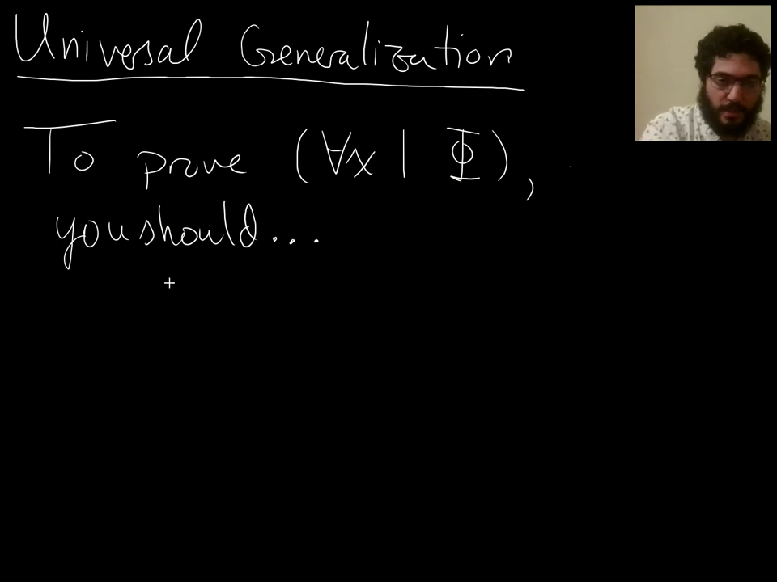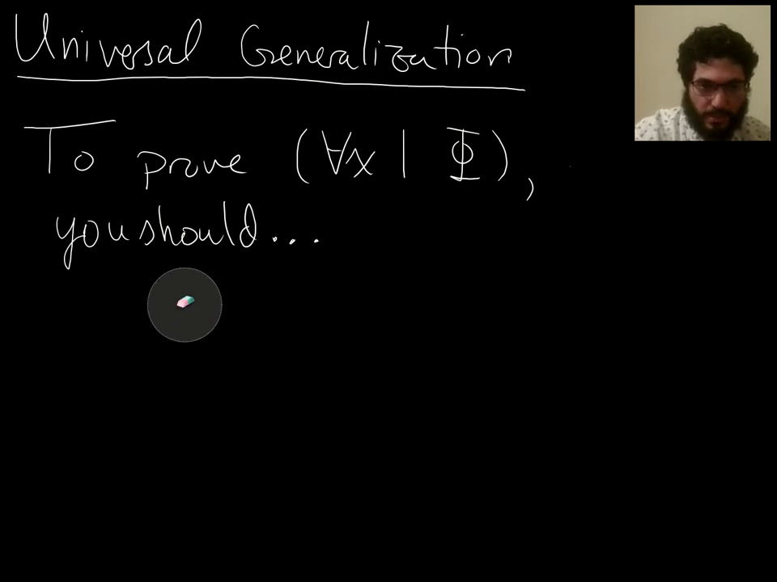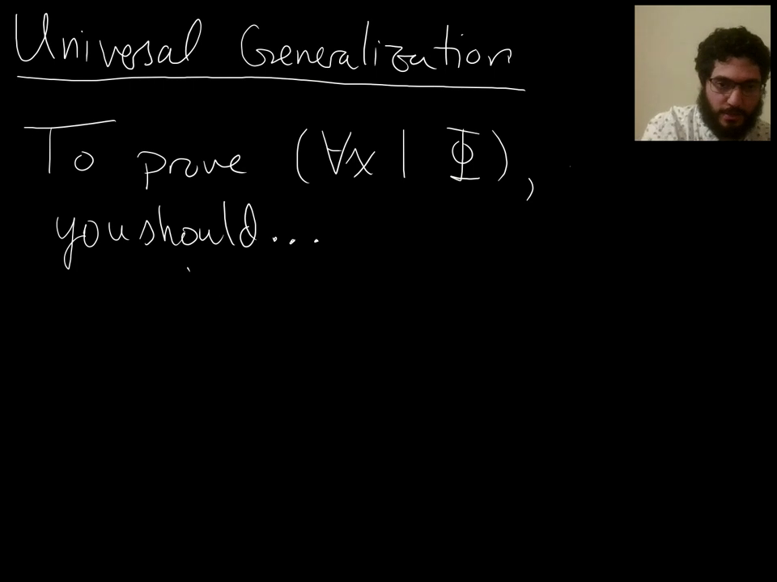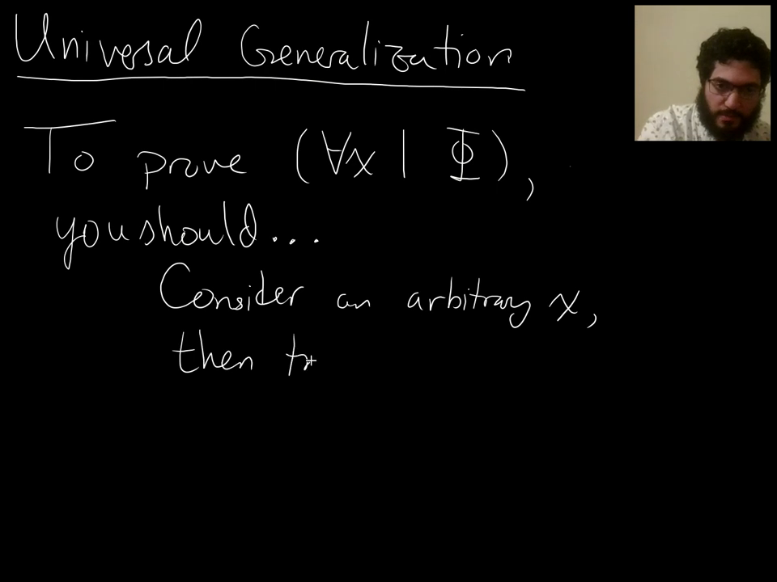Well, here's the way it goes, and let me just write down the rule and then we can discuss whether it sounds reasonable. So to prove for all x phi, you should first assume, or better yet, this is the language we'll use in our proofs, you should first consider an arbitrary x. Then try to prove phi for that arbitrary x.